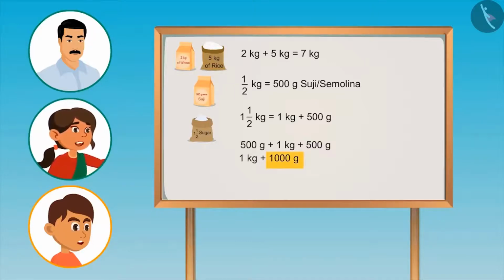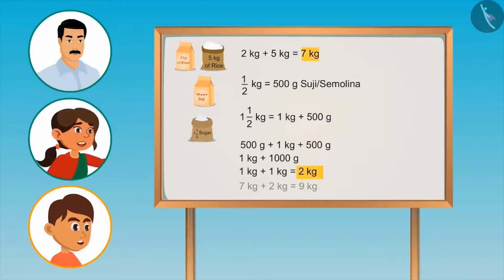We can also say that the total is 2 kgs as 1000 grams is equal to 1 kg and 1 kg plus 1 kg gives 2 kg. The unit of 7 kilograms and 2 kilograms is same. So if we add both of them, we'll get 9 kgs.